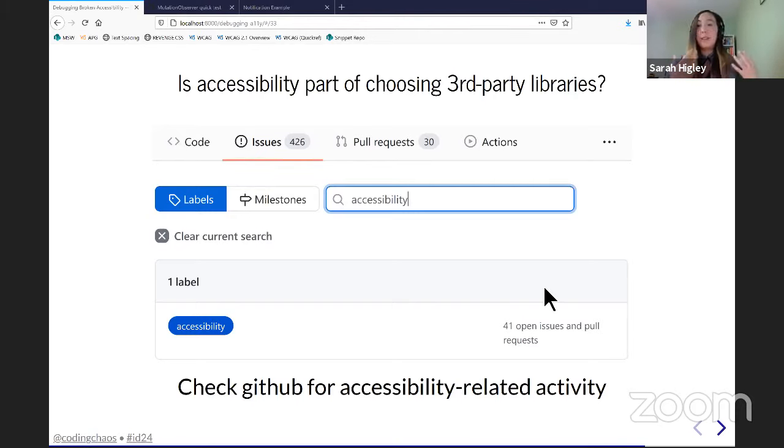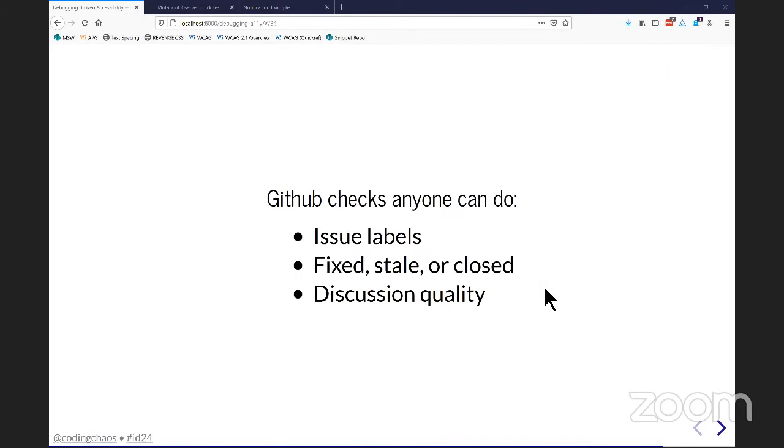So one way to address this, or the real root cause, is that accessibility needs to be a part early on of choosing external dependencies, especially when it relates to UI. And I know it's difficult and time consuming, and it requires a lot of expertise to manually go through and accessibility test all of the components that you might want to use. So something quick and easy that anyone can do to evaluate an open source library for accessibility is to go to their GitHub page and search through their issues. And when you look through their issues, you can look to see if an accessibility label for issues exists.